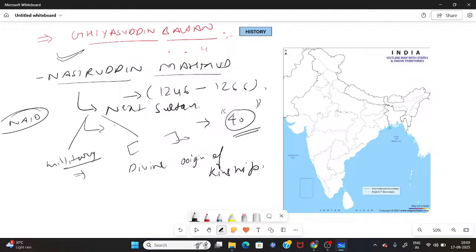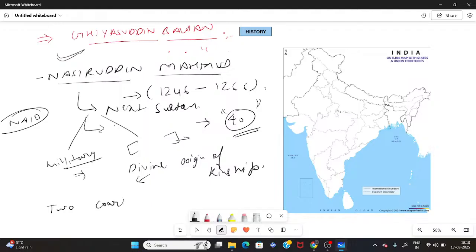According to this theory, the leader of the Delhi Sultanate, the Sultan, was supposed to be treated as the representative of God on earth. And in order to emphasize this concept inside the Sultanate, he introduced two particular practices.